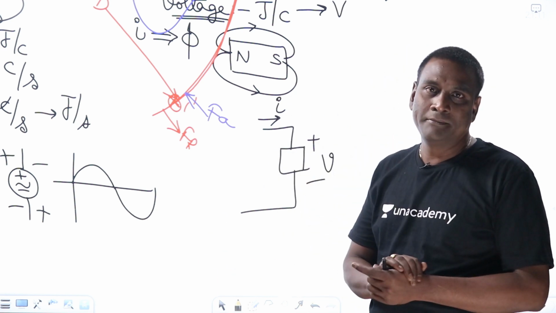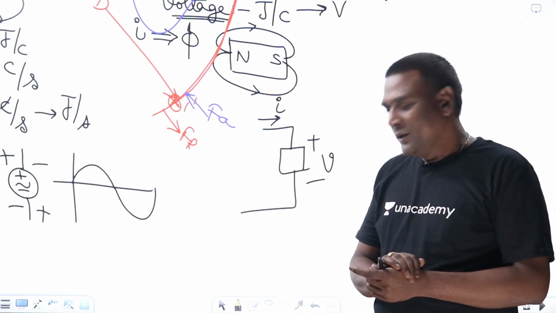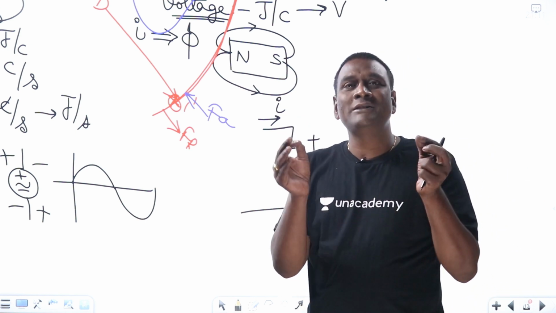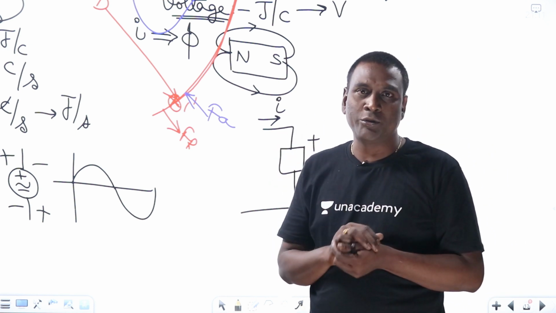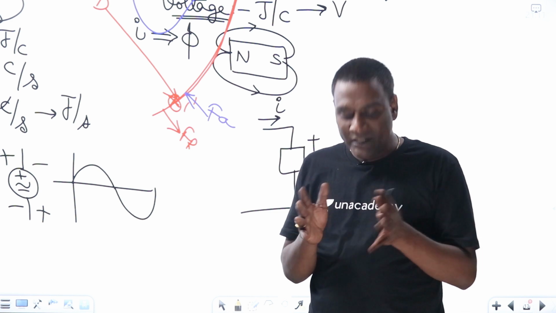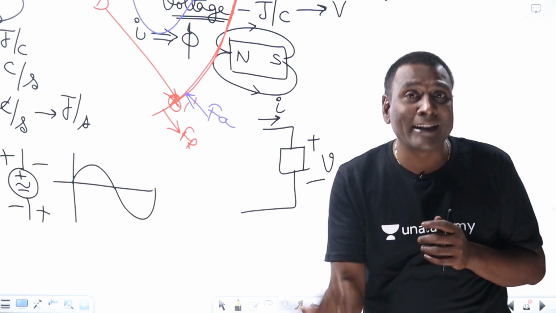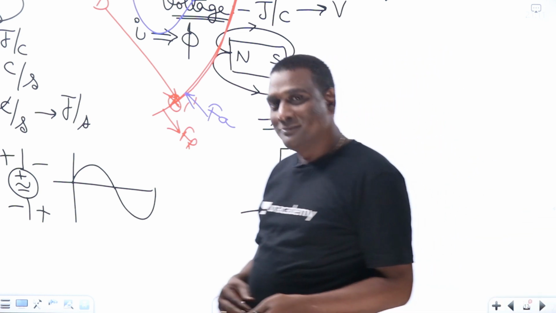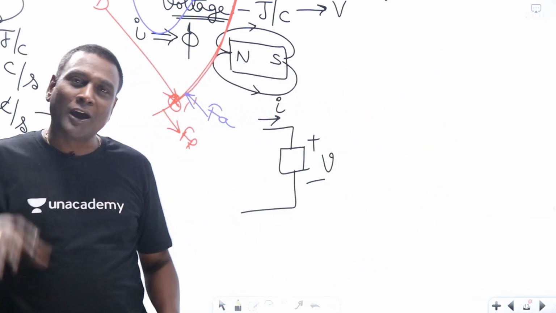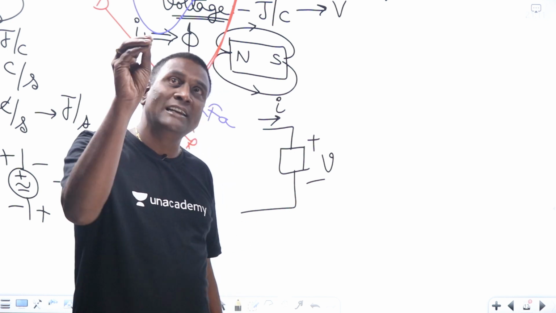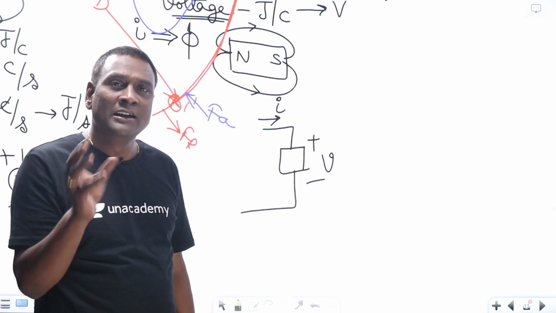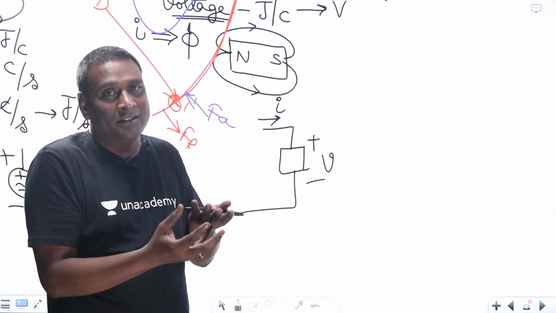Now, for example, if I give a ceiling fan to you, and you expect that particular fan should generate power, how bad it is. For all practical systems, we should know that a ceiling fan is there or an incandescent lamp is there. For an incandescent lamp, we have to supply energy.